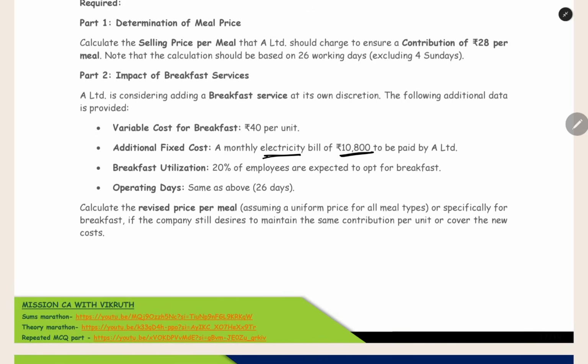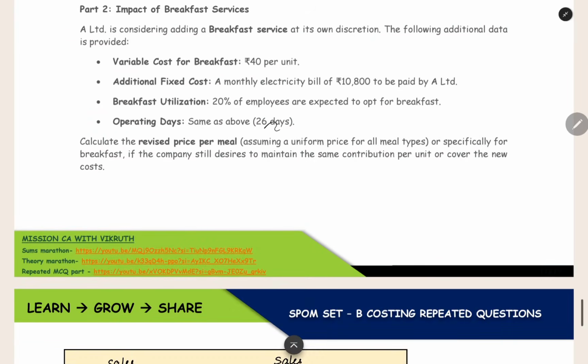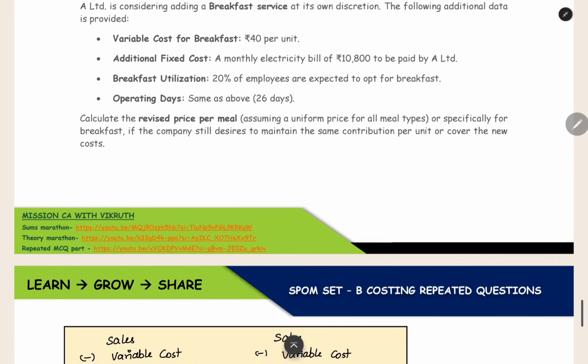That is one additional fixed cost. And then breakfast utilization: only 20% of the employees will come for breakfast. The other 80% will eat in their home itself. And then operating days, same as above, 26 days. 30 days in a month, 4 Sundays, and you will get 26 operating days. And then you have to find out the revised price per meal, assuming a uniform price for all meal types, or specifically for breakfast, if the company still desires to maintain the same contribution per unit or cover the new cost.